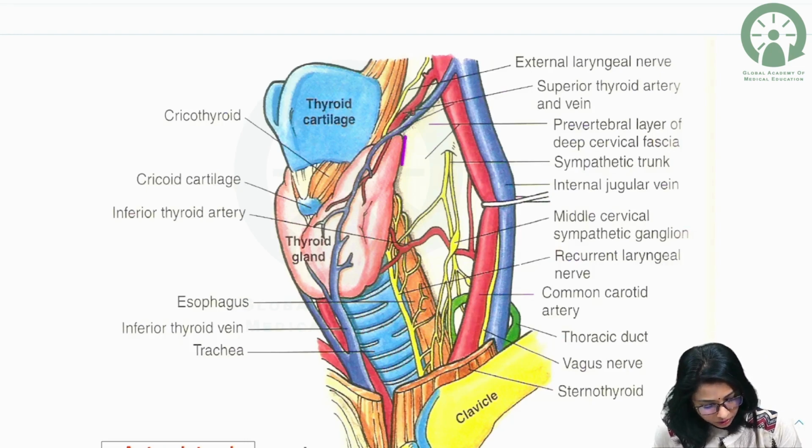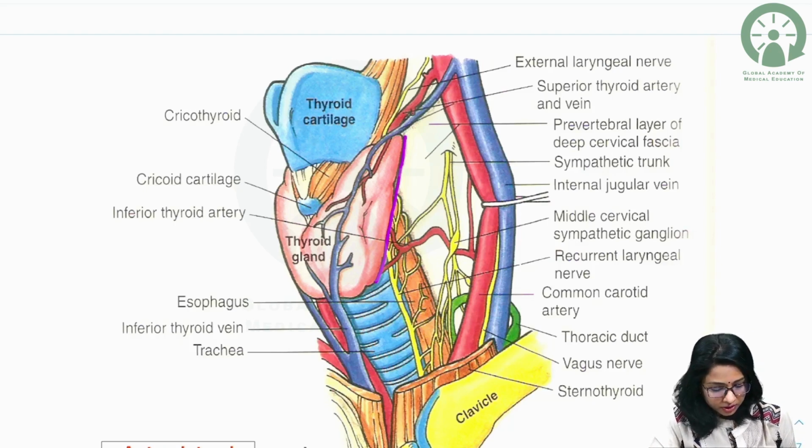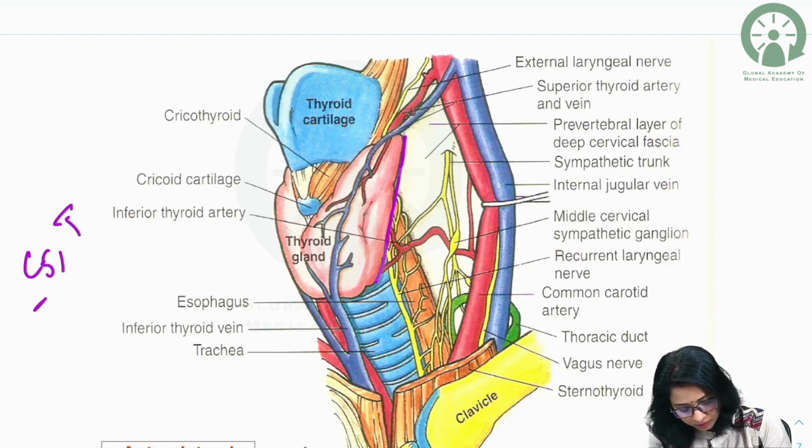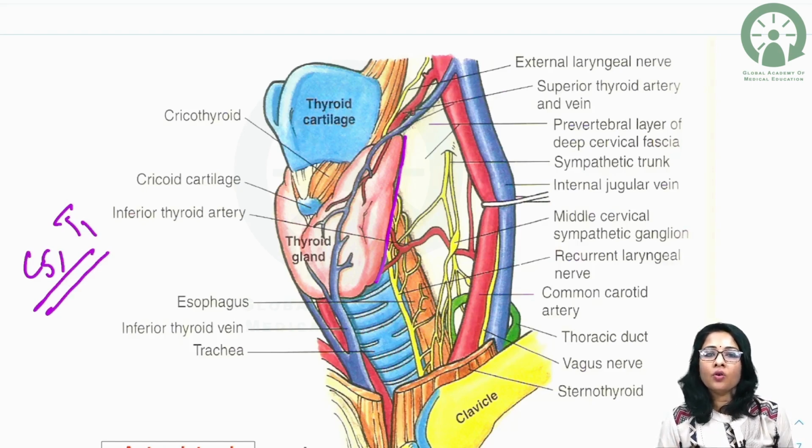Posterolaterally, the posterior border of the thyroid is related to the carotid sheath and its contents. The common carotid artery, internal jugular vein and the vagus nerve are present within the carotid sheath. The common carotid artery, above the level of C4, splits to form the external and internal carotid arteries. We know the thyroid gland extends from C5 to T1, so it is related to the common carotid artery, internal jugular vein and vagus nerve on the posterolateral aspect. Posteromedially we have two muscles, two ligaments and two nerves. And anteriorly it is covered by the strap muscles.